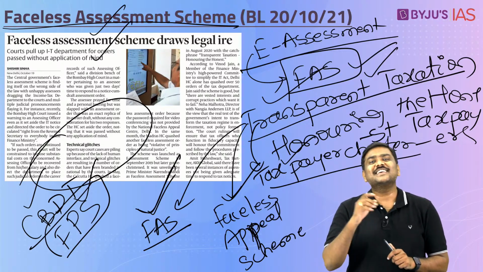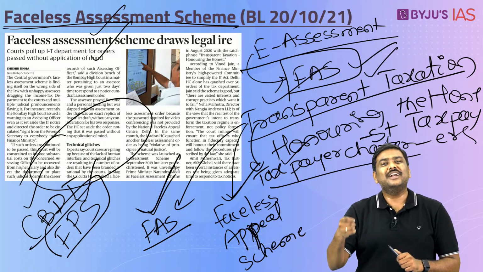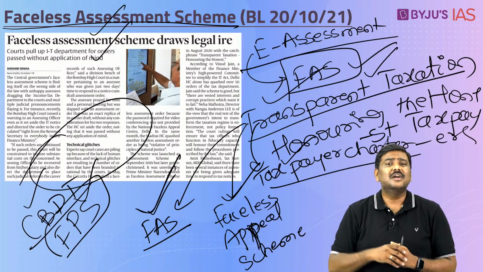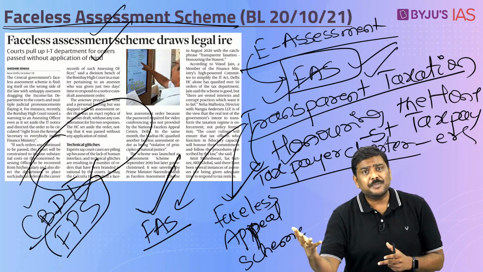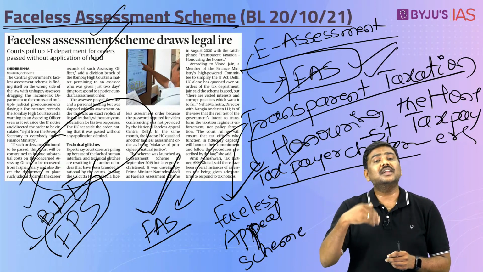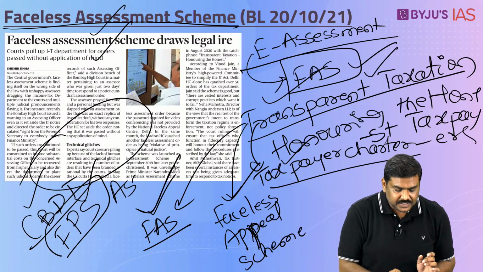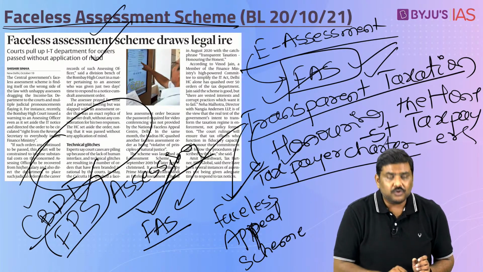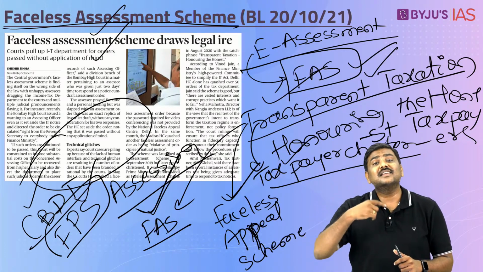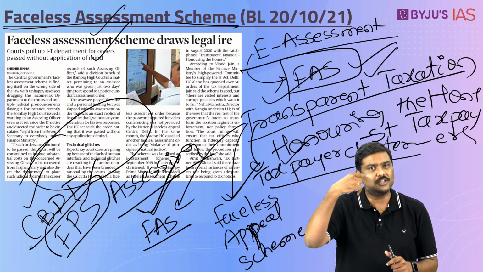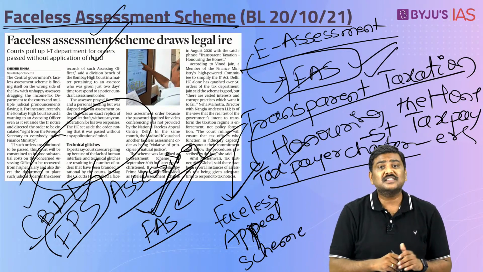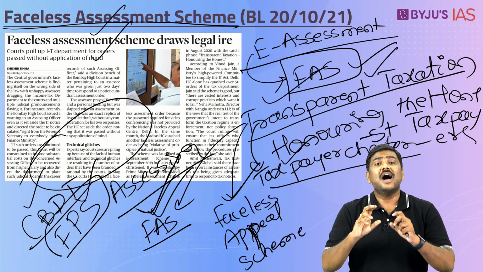Now the article basically says that despite the Government of India trying to reduce the litigation, trying to reduce the collusion or corruption in the system, trying to make the process much more transparent, the government has introduced these kinds of reforms. Having said so, generally what happens is that many of the high courts have found that the assessing officers are not following the guidelines promptly, as a result of which the litigation in the system has actually increased, and the amount of tax that they have demanded under the concept of faceless assessment as well as faceless appeal are illogical.